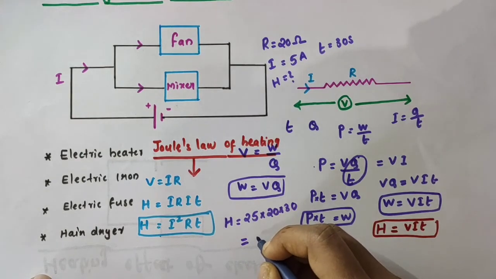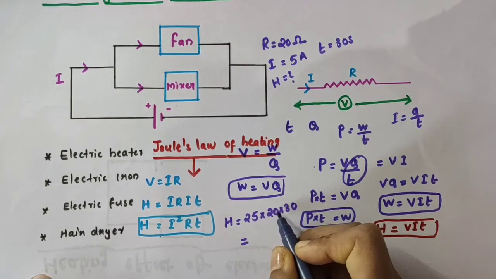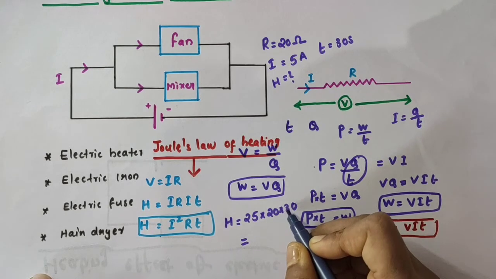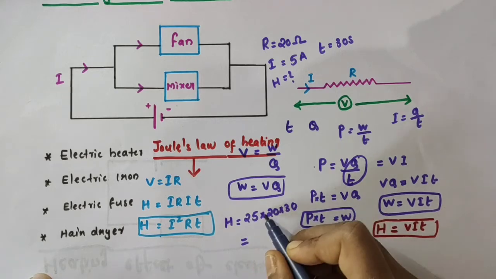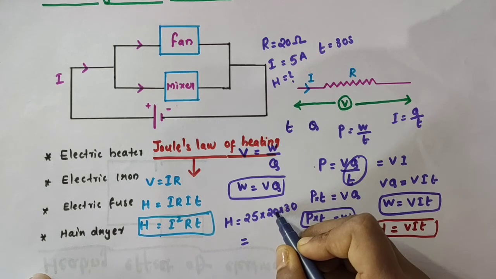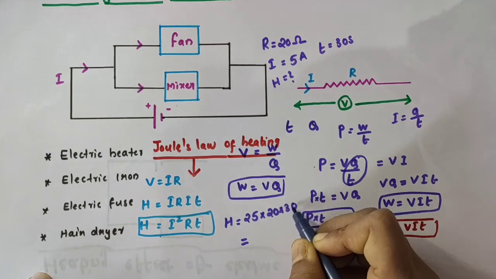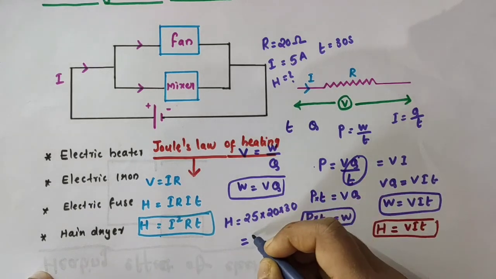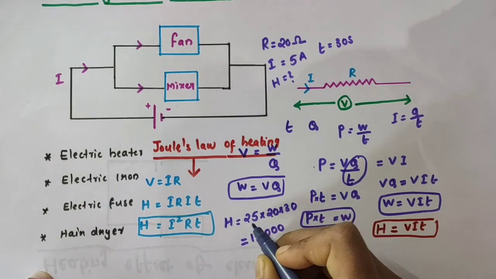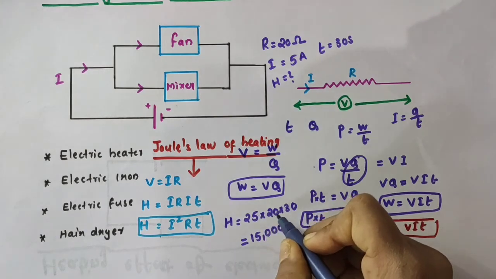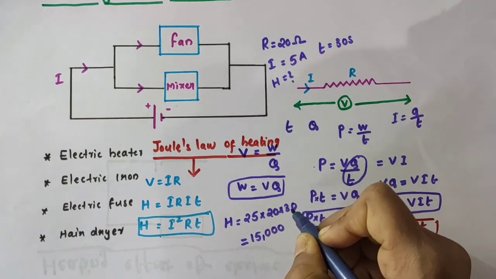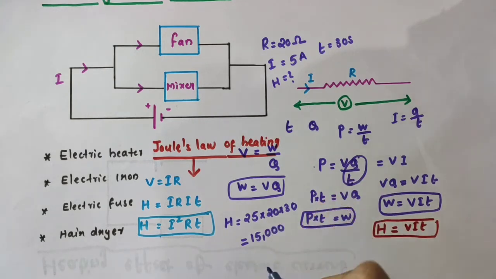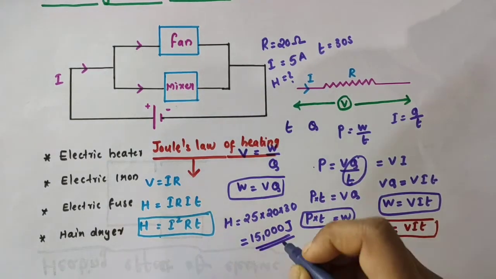While you are doing this calculation, 25 into 2 is 50, 50 into 10 is 500, 500 into 10 is 5,000, and 5,000 into 3 is 15,000. So H is equal to 15,000 joule.